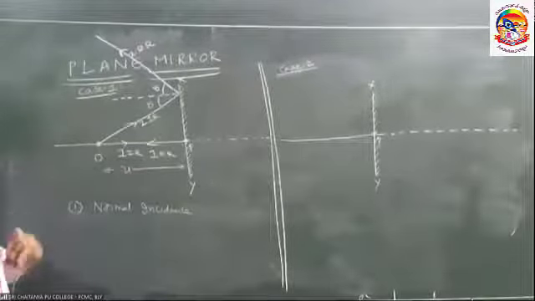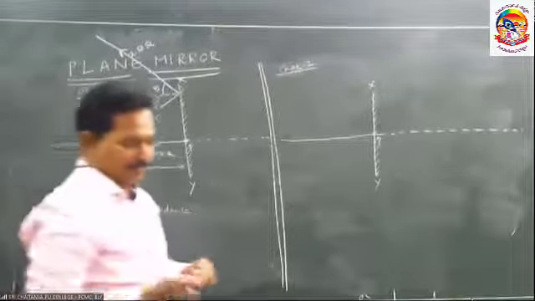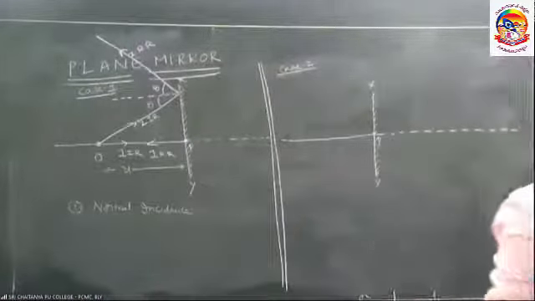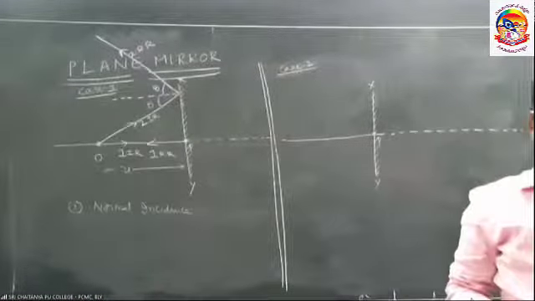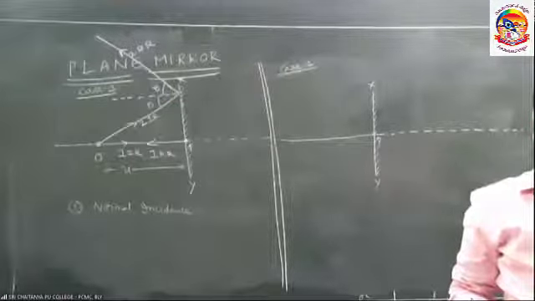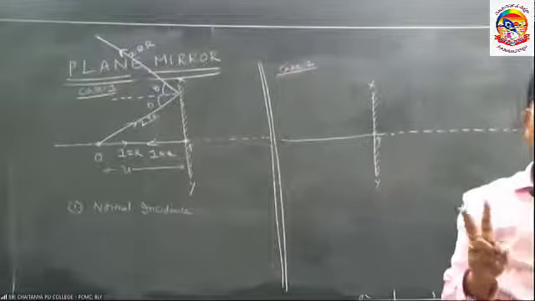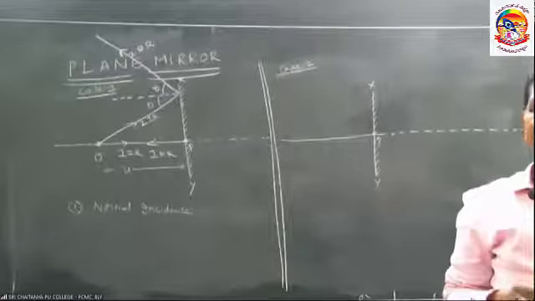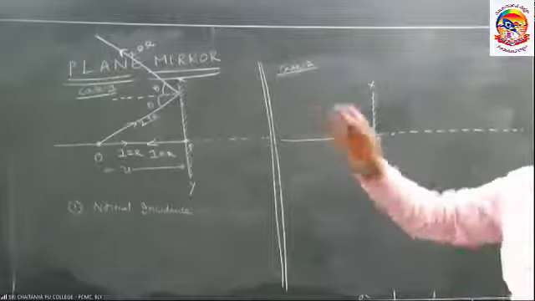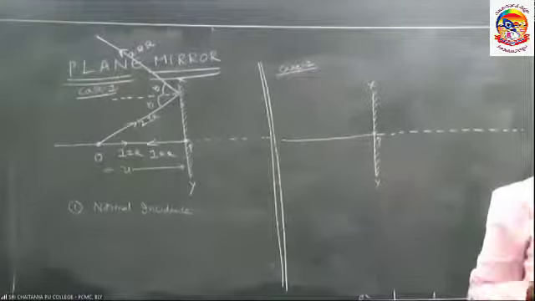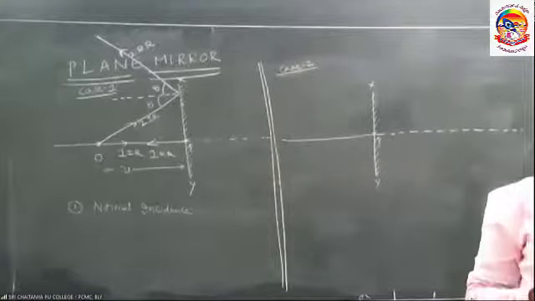I want to form the image. Previously I discussed, in order to form the image, how many light rays are enough? Minimum, only 2. Maximum, infinite. If I take infinite, the diagram becomes complicated. So always in optics, we will take only 2 light rays, not compulsory.